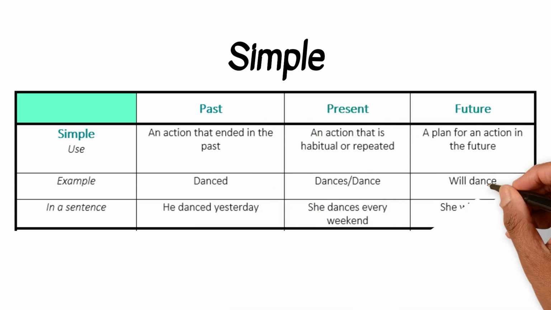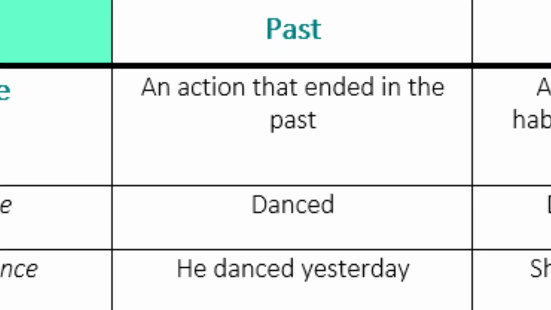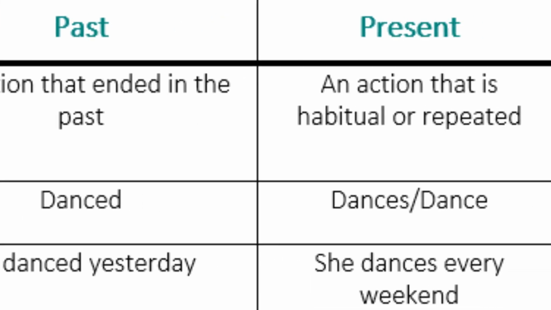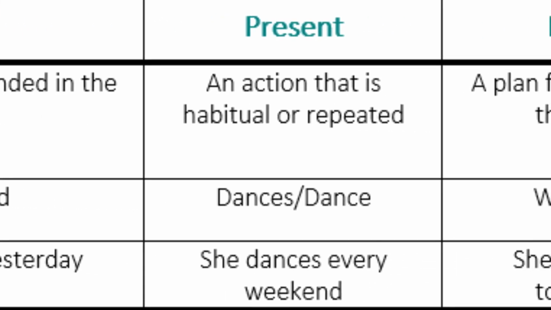Past simple. An action that ended in the past. For example, danced. He danced yesterday. Present simple. An action that is habitual or repeated. For example, dances or dance. She dances every weekend.